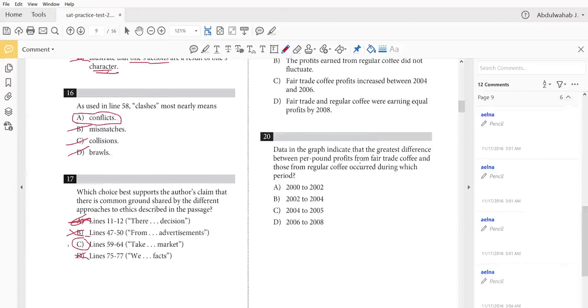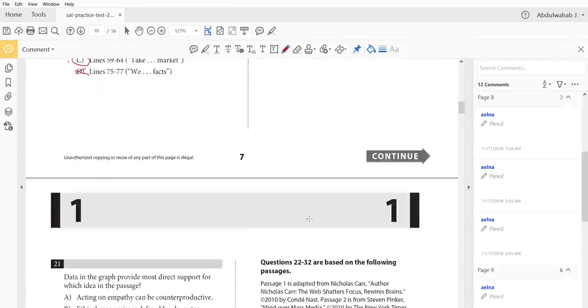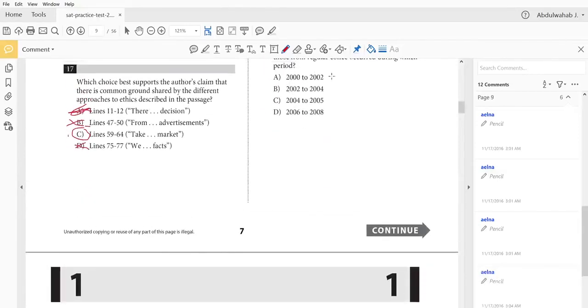Data in the graph indicate that the greatest difference between per pound profits from Fairtrade coffee and those from regular coffee occurred during which period? During which period did the profits from both products have the greatest difference? So let's go back. The options we have are 2000 to 2002, 2002 to 2004, 2004 to 2005, 2006 to 2008.